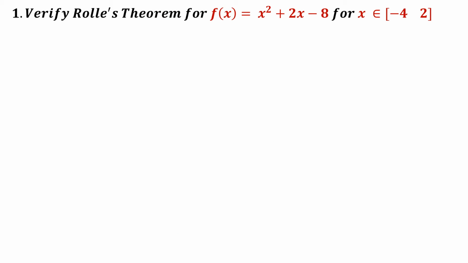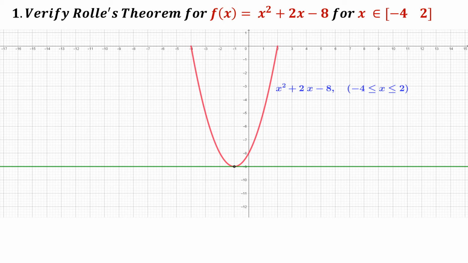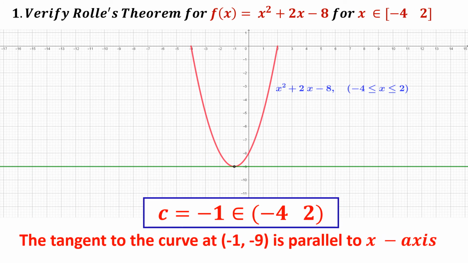Let us try to visualize the graph. This is the graph of x square plus 2x minus 8. And the value of c is minus 1. You are very well seeing that the curve at minus 1, minus 9 is parallel to the x-axis. Fantastic. It is parallel to the x-axis.